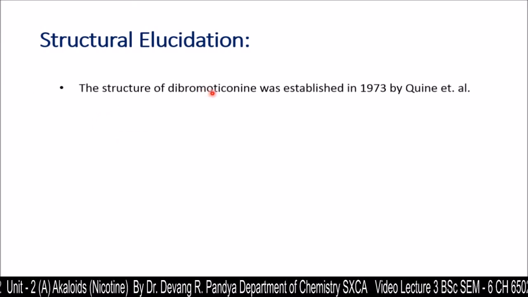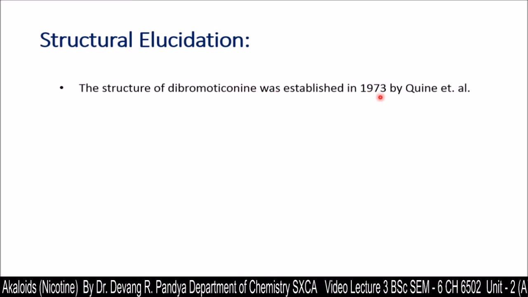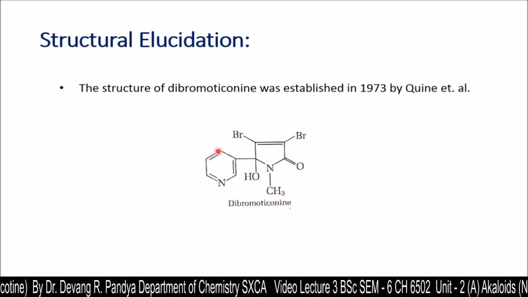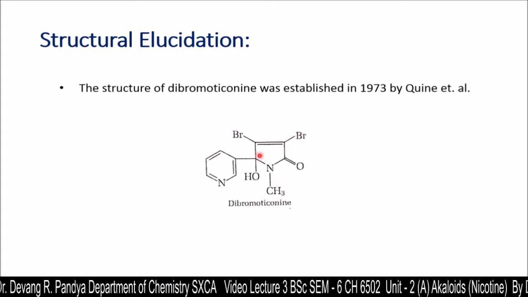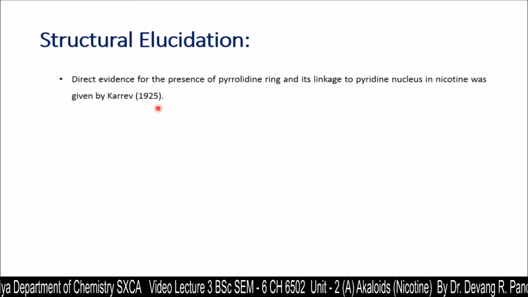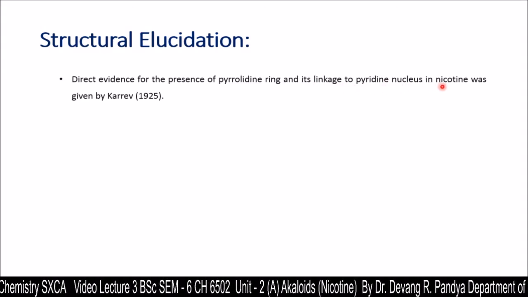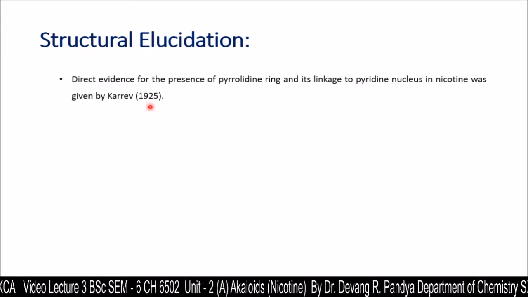The structure of dibromocotinine was established in 1973 by Quinn et al. This is the structure of that one, and this bromo derivative of nicotine is going to be obtained. Direct evidence for the presence of pyrrolidine ring and its linkage to pyridine nucleus in nicotine was given by Karrer in 1925.